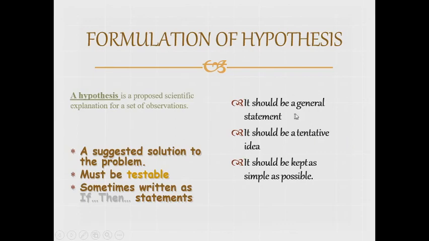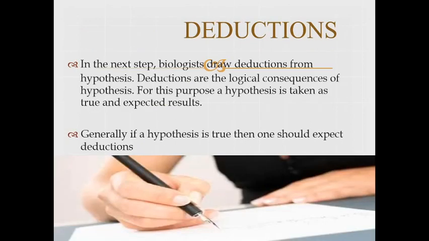The hypothesis should be a general statement, not specified about one thing. It should be a tentative idea, meaning you are not saying that it is the exact thing, and it should be kept as simple as possible. It is a simplified statement about our observation that is called the hypothesis. The deduction is taken after that.